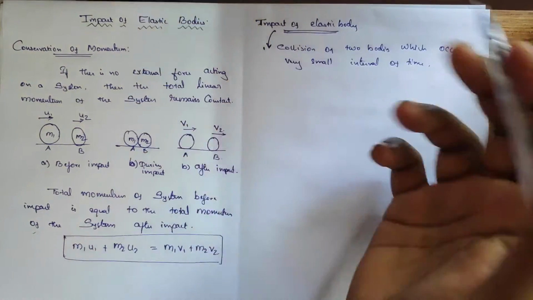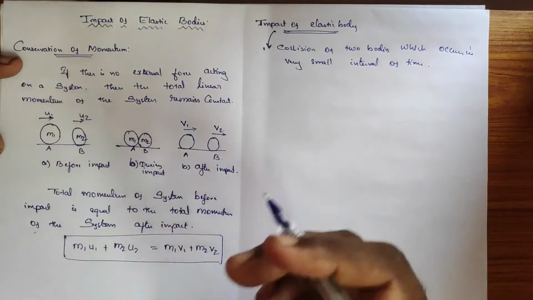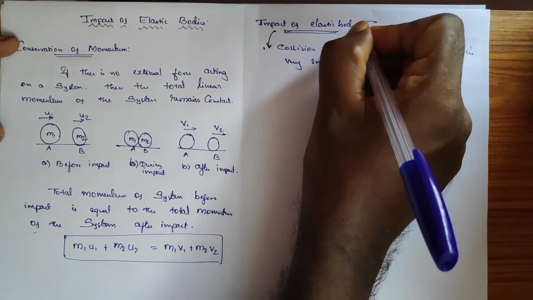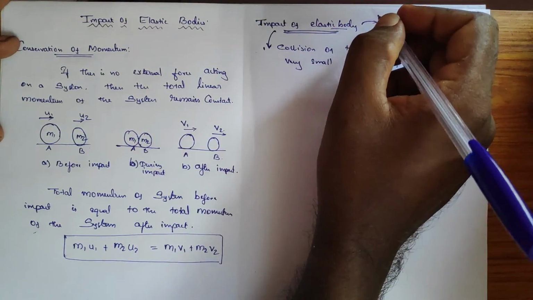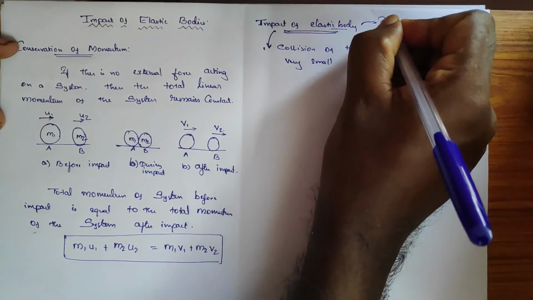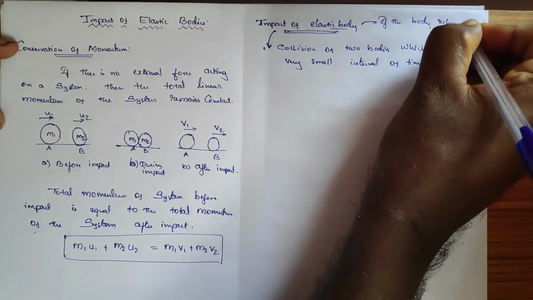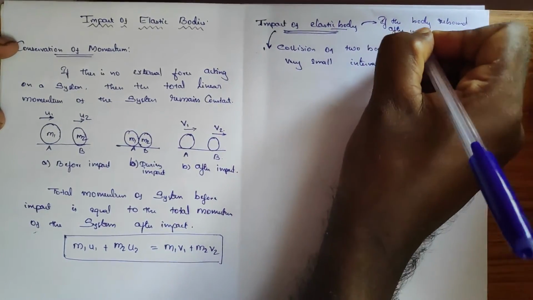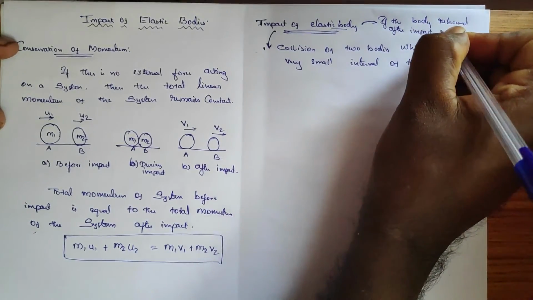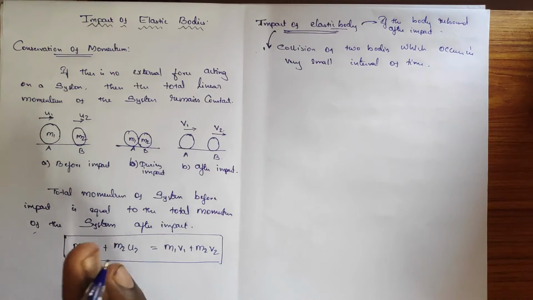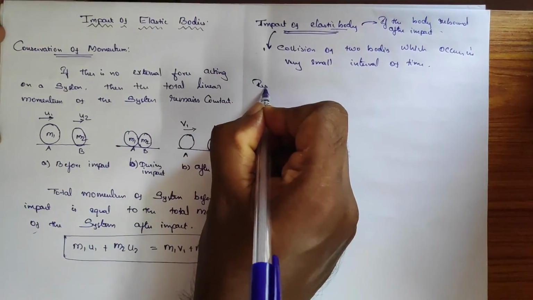Okay, so here we got the knowledge of impact. What do you mean by elastic body? It is a familiar one. Elastic body, in the sense, if the body rebounds after impact, it is called an elastic body, or elasticity. Okay, so here we must have one more piece of knowledge. Sometimes we use the term called restitution. Okay, restitution.